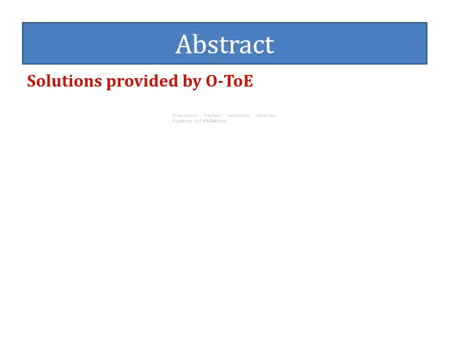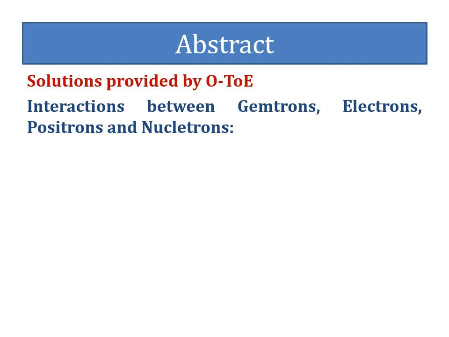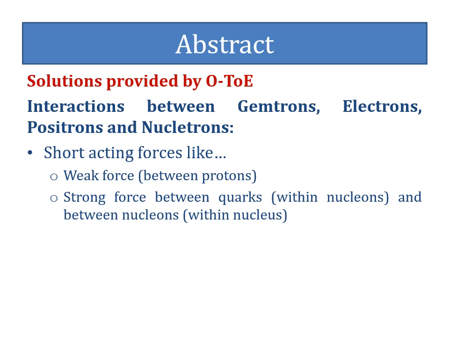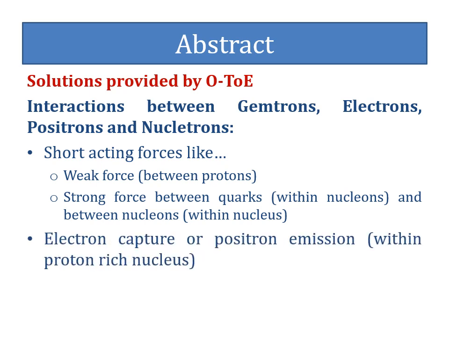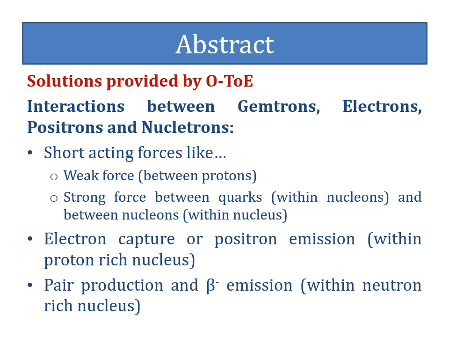The interactions between gemtrons, electrons, positrons, and nucleatrons are responsible for short-acting forces like weak force between protons and strong force between quarks within nucleons and between nucleons within nucleus, electron capture or positron emission within proton-rich nucleus, and pair production and beta-minus emission within neutron-rich nucleus.